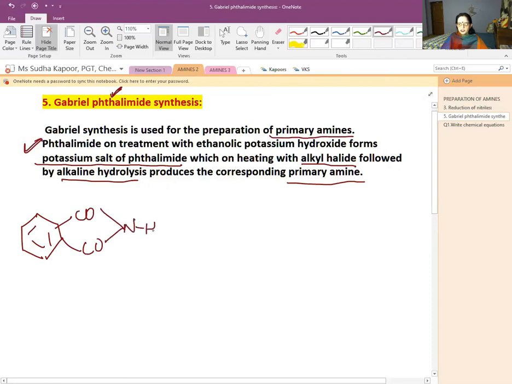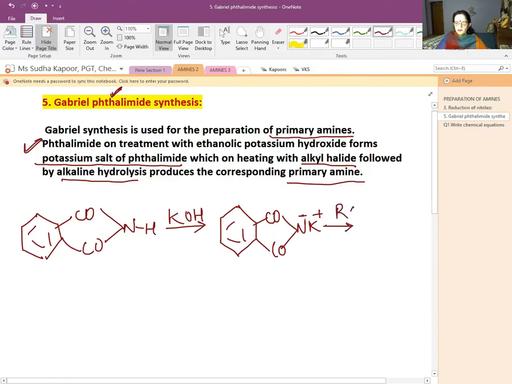There is N and H. Now we will be treating it with the ethanolic potassium hydroxide. Now with the ethanolic potassium hydroxide, we will be getting the potassium salt of phthalimide. Now further treatment with the RX. If we further treat it with RX, that is the alkyl halide, we will be getting the K substituted by the R.